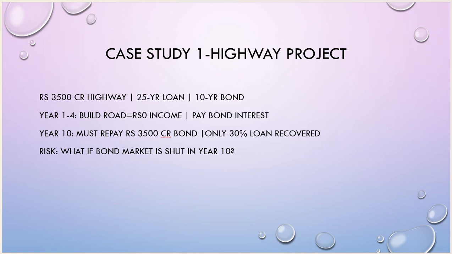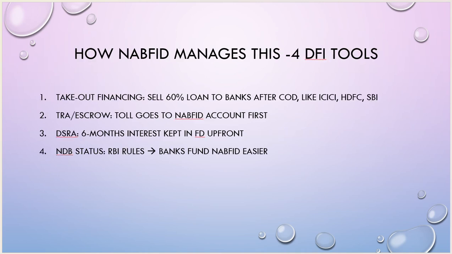At the time of maturity, if the bond market is shut down, the interest rate is very high and it is costly for NaFed. So in that case, what will NaFed do? Let's discuss how NaFed manages this, with the four development financial institution tools utilized by NaFed. The first is takeout financing, then the trust and retention account or escrow account, the debt service reserve account, and then National Development Bank status. Let's start with takeout financing.